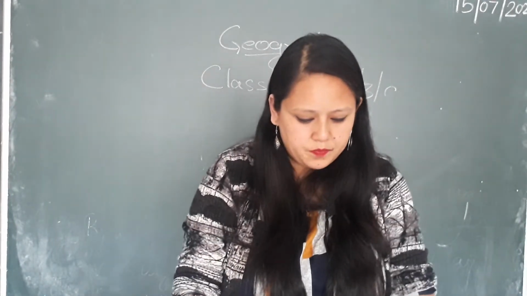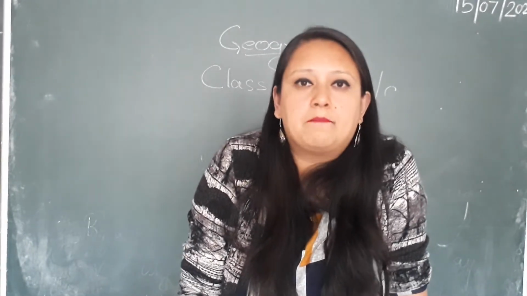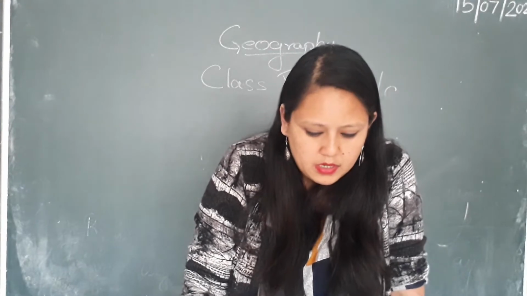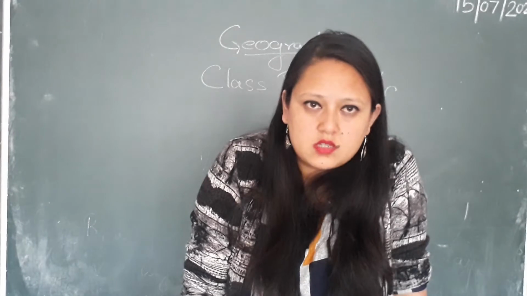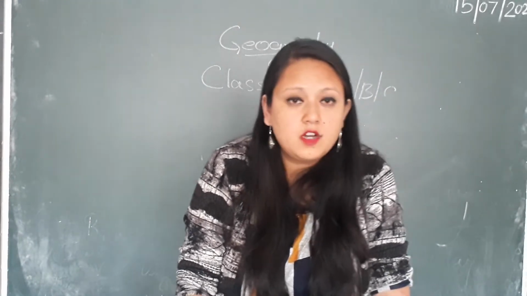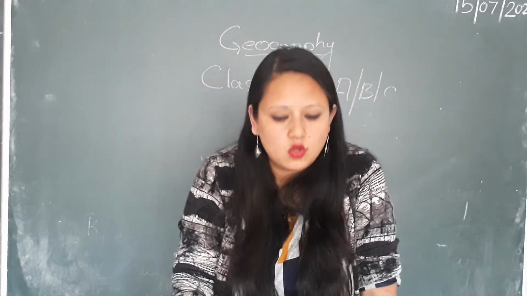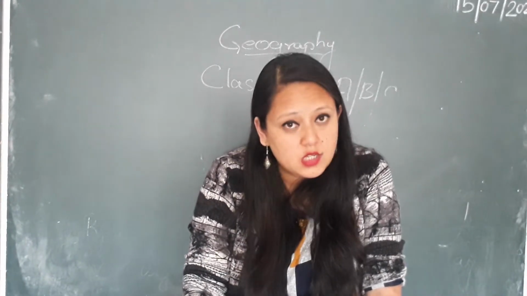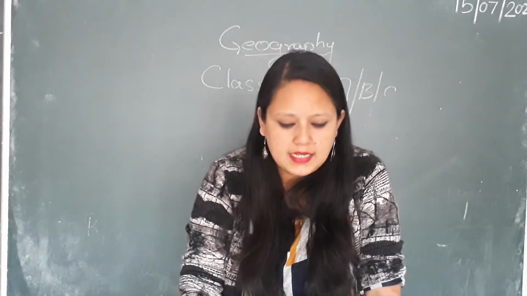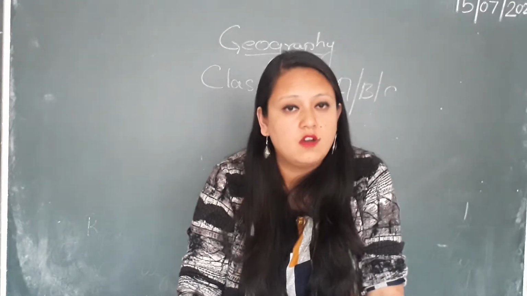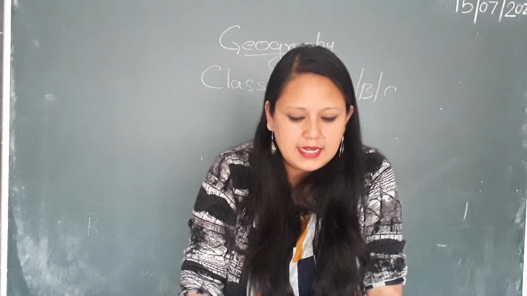Alright. So, first, causes. The first topic is causes of migration. In your book, there are 4 different reasons or 4 different causes given. The first one is economic migration. Second one, social migration. Third one, political migration. And the fourth and the last one is environmental causes for migration. Now, we shall do this in detail.